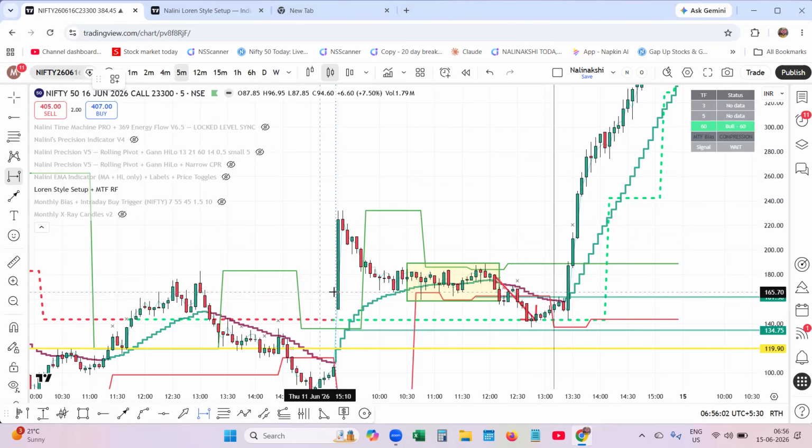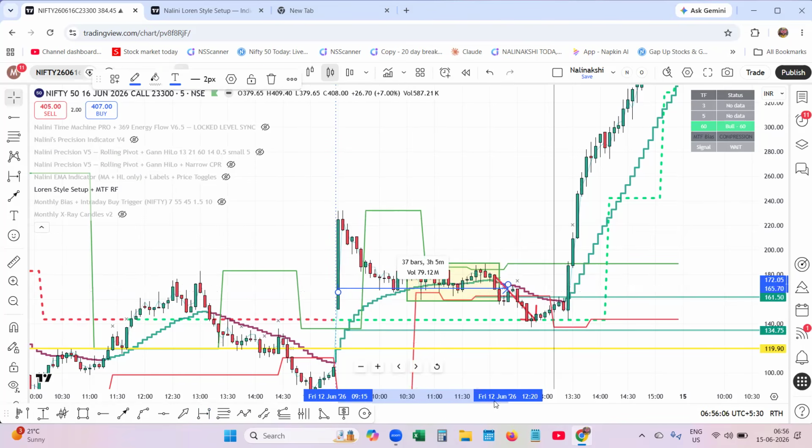Here, the time has elapsed from here to here, 3 hours, 5 minutes. Even though the intrinsic value will be the same and the underlying will be the same, it doesn't move that much, but the option premium goes very much down.